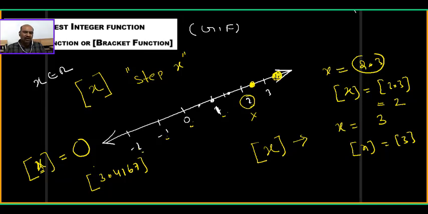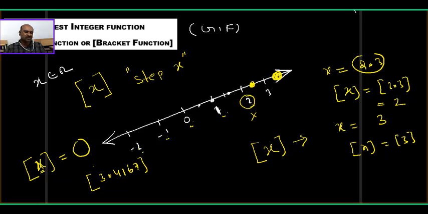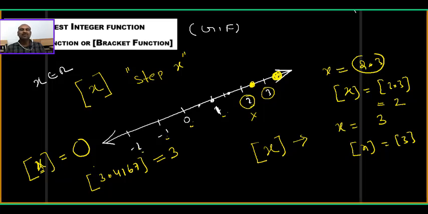So now what should we do? We want to identify all the integers lesser than that. Among them, the greatest is taken as step of 3.4167. So what happens? All the integers are 3, 2, 1, and so on. Among that 3 is greatest. Then I can say that value is equal to 3. In such a way mathematicians have defined the step function.